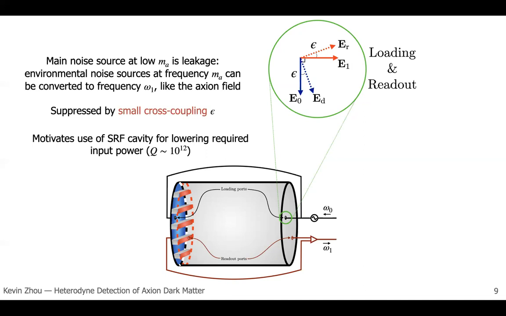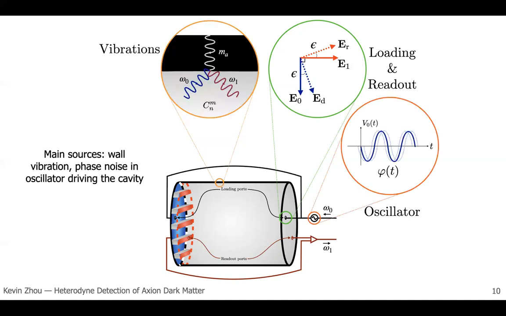This problem motivates the use of an SRF cavity because the power in leakage noise is proportional to the power we put into the cavity. Therefore, we want to have as low an intrinsic dissipation as possible. For our purposes, we consider quality factors up to 10 to the 12. The specific sources of external noise at frequency m_a that we need to worry about for leakage noise are vibrations of the cavity wall and imperfections in the oscillator driving the cavity. For the oscillator, this happens simply because no oscillator is perfectly monochromatic, and it turns out that the dominant source of spectral spread for oscillators is phase noise, which are fluctuations of the phase of the oscillation.